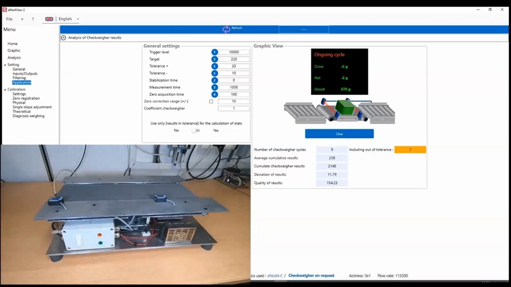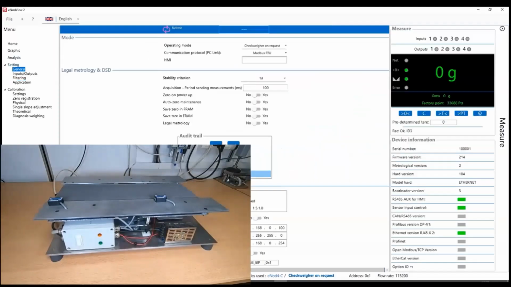And I can check the weight of my small scheme goodies, which is 36 grams. So it means that 236 plus 34, I have well the 270 grams detected by the Inode.